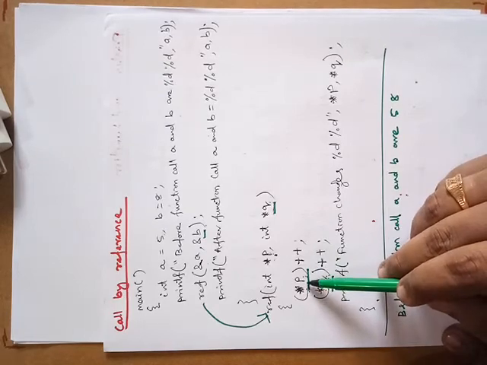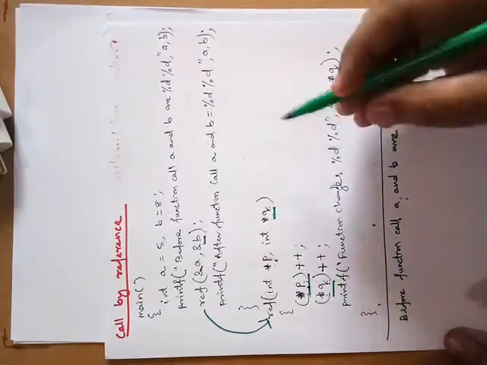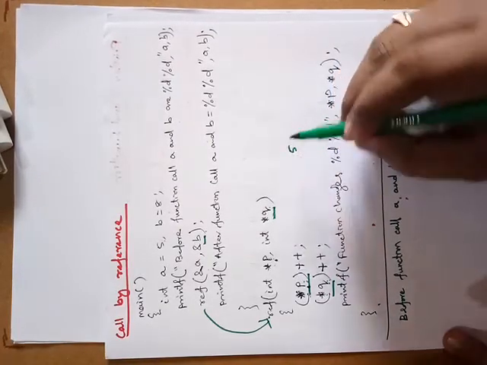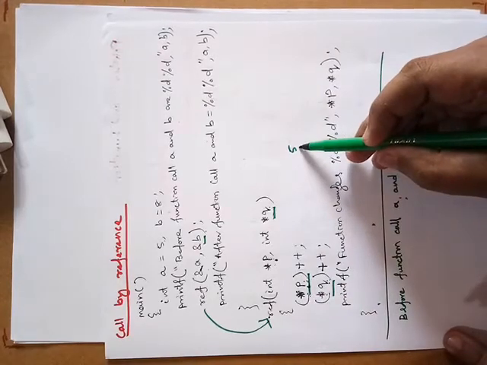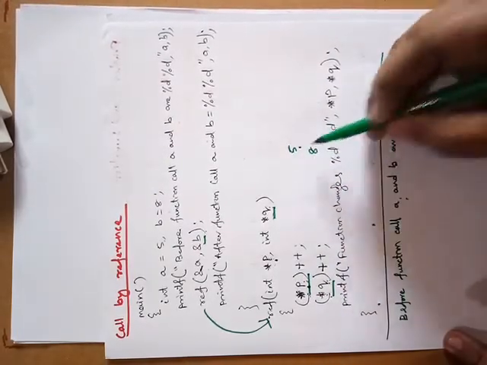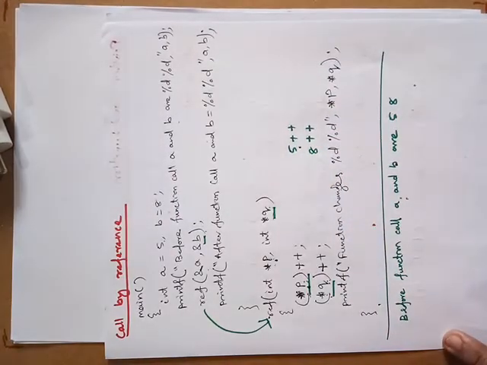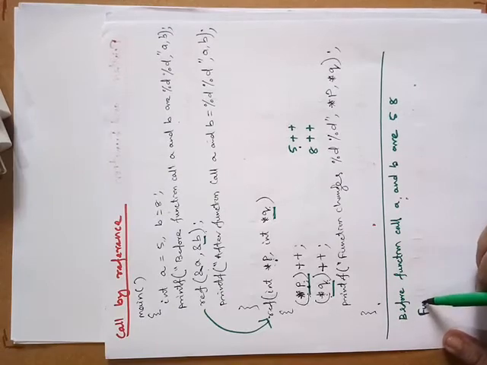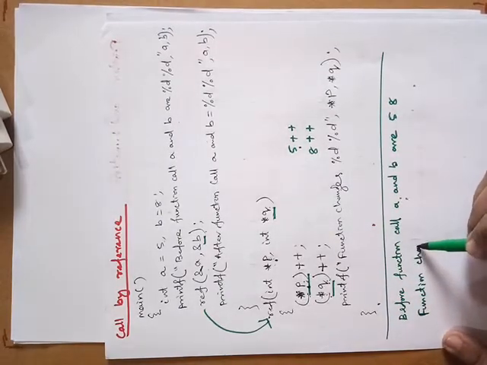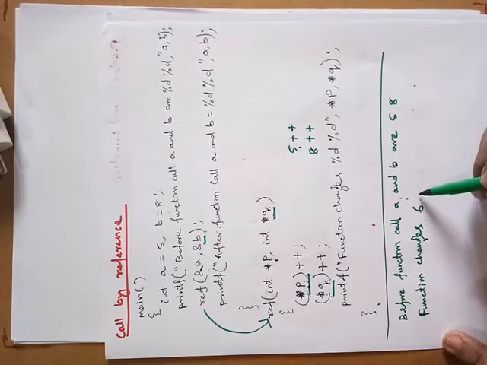Star p means the value at address p, which is 5, and star q means 8, and each will be incremented by 1. So now the function changes statement will be printed, and the values will be 6 and 9.